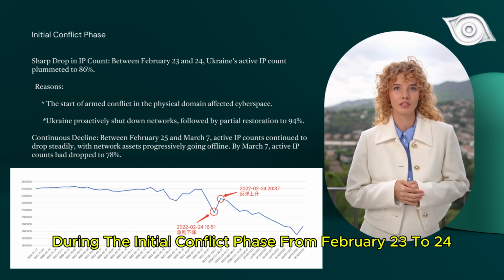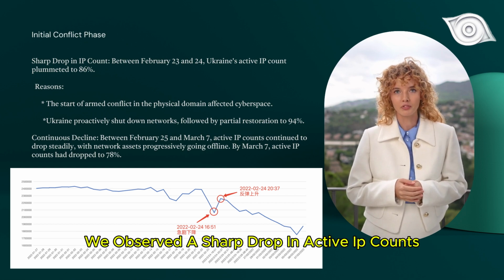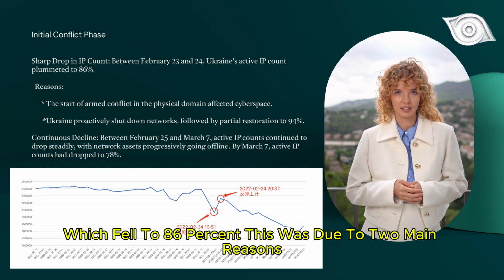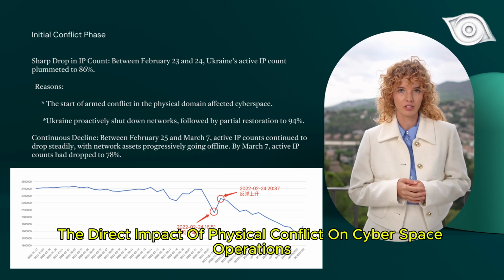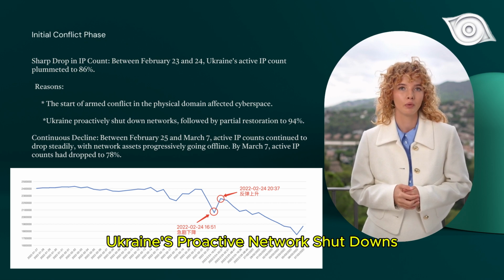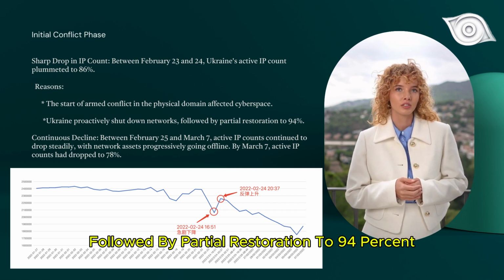During the initial conflict phase, from February 23 to 24, we observed a sharp drop in active IP counts, which fell to 86%. This was due to two main reasons: the direct impact of physical conflict on cyberspace operations, and Ukraine's proactive network shutdowns, followed by partial restoration to 94%.